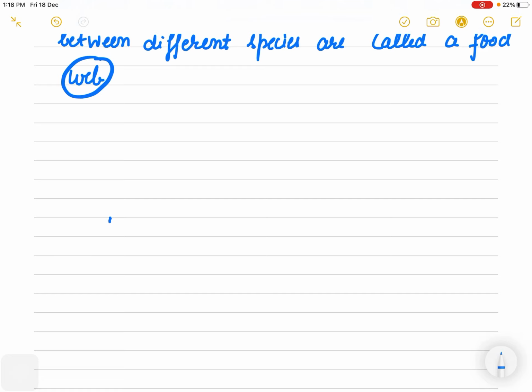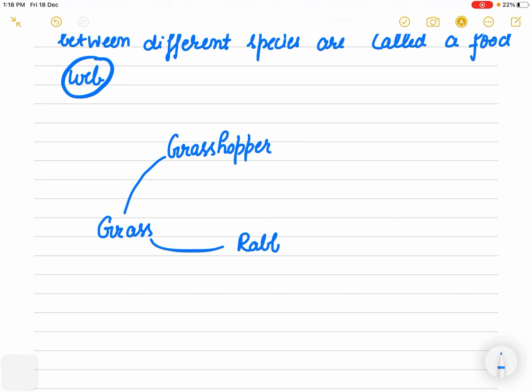Suppose we are starting with the grass, right? Now grass is eaten by grasshopper also. Am I right? This is absolutely right. Grass is eaten by rabbit also. Now grass is eaten by seed eating bird also. That is right. But now this is a connection. That is not only one chain.